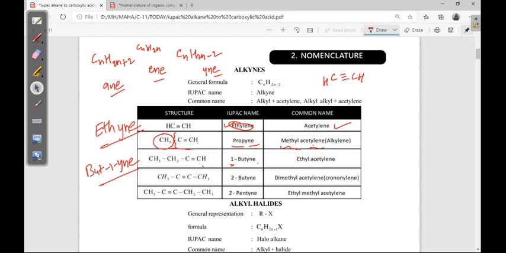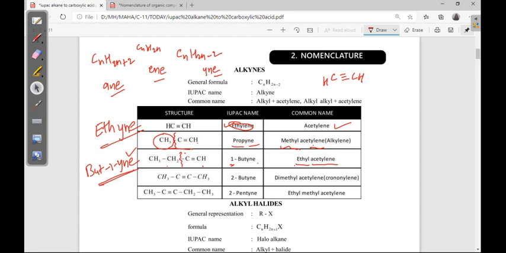This is the updated one, but-1-yne, 1-butyne also correct. But in case of common name, see, this much is acetylene, left side is an ethyl group, so ethyl is the substituent, acetylene is the remaining.